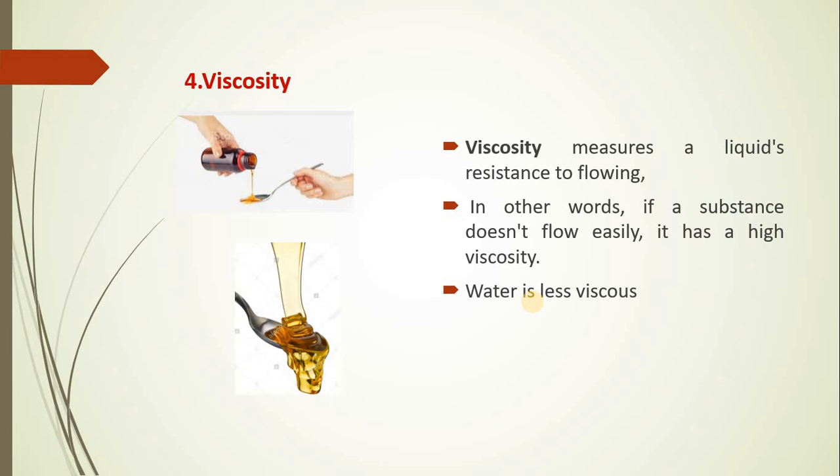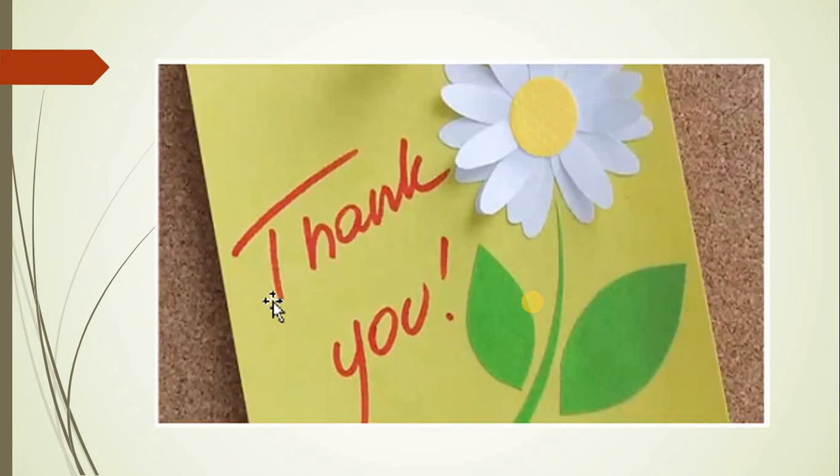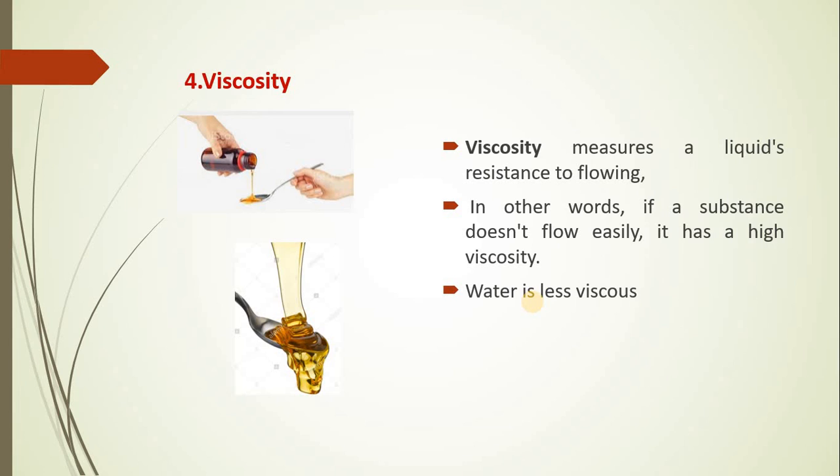Now the next is viscosity. What is viscosity? Viscosity refers to the tendency of the free flow of fluid. You know that water has the ability to move freely. That is because it is less viscous. Viscosity is a measure of a liquid's resistance to flow.